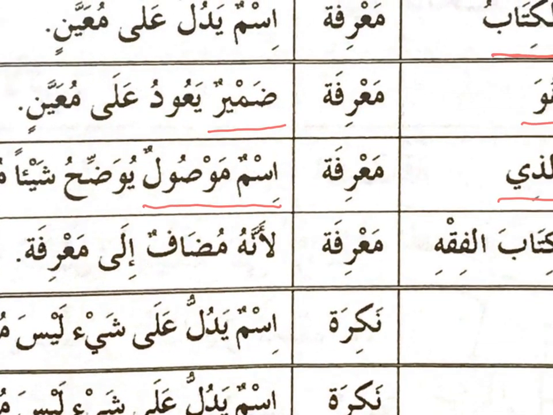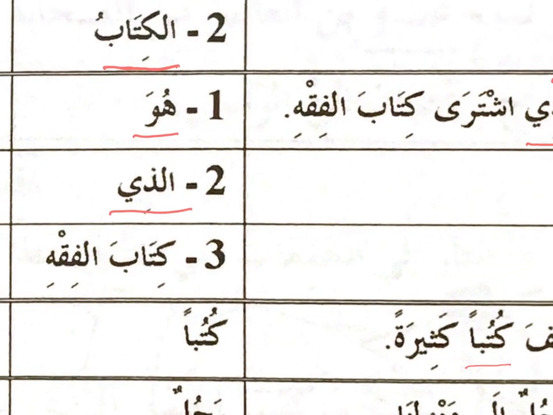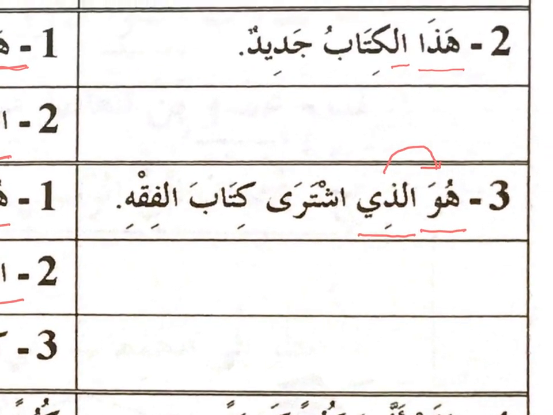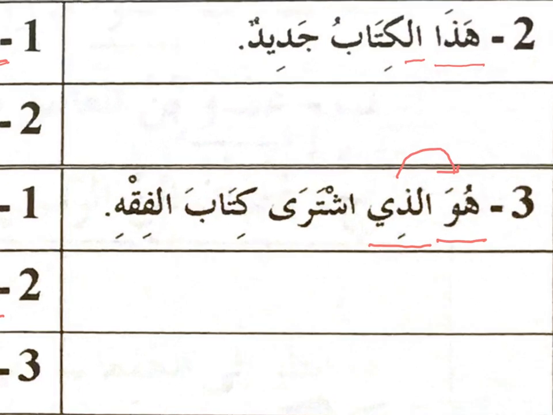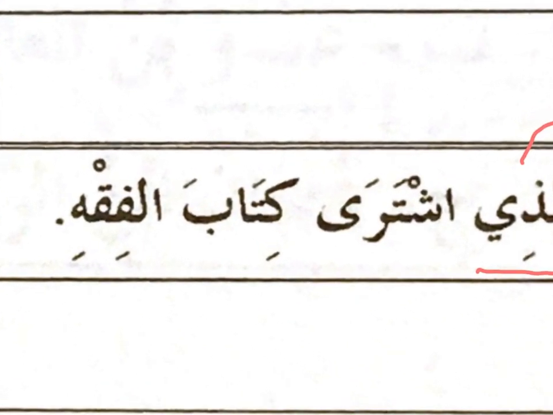Next, we look at the next word. We go back to the sentence. Huwa alladhi ishtara. Ishtara is a verb, so there is no nakira or ma'rifah. Next, we move on to the word kitab. Kitab al-fiqh. Look at the word kitab. Do you see any al? There is no al. So what have we learned? We said earlier, if there is no al, then the word is always a nakira word, right?